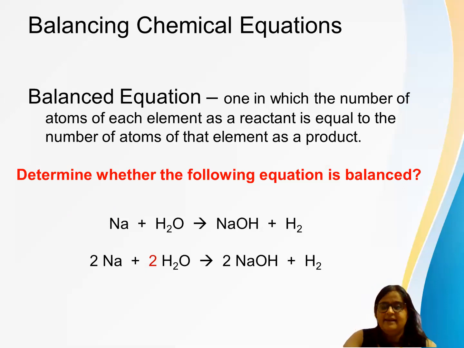Check it out. Is it balanced? Na stands for sodium. H2O stands for water, that is easy for everyone. Na again sodium. OH is an ion. Which ion? Polyatomic, that is OH, hydroxide. NaOH is sodium hydroxide, plus H2 hydrogen gas. H2 है because ठीक है. Okay, so is it balanced? Obviously not. It is not balanced.